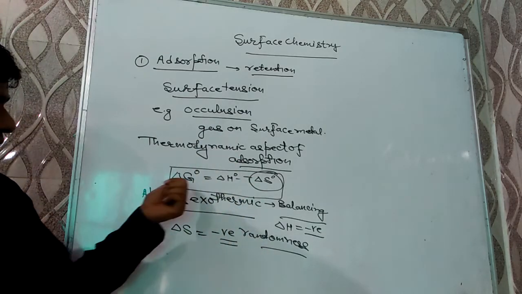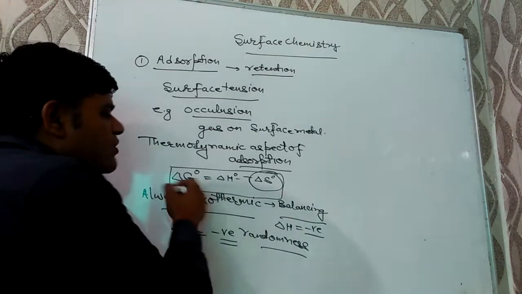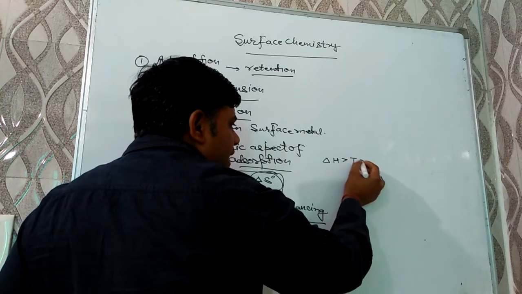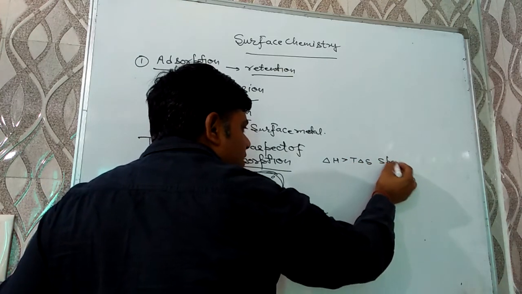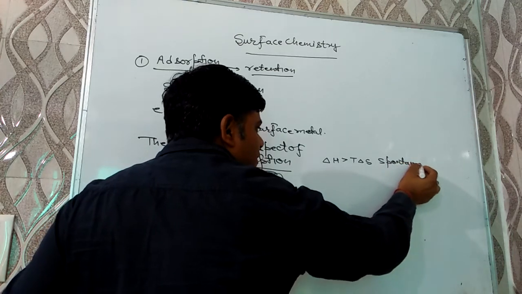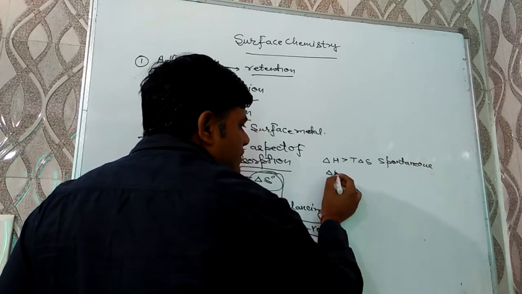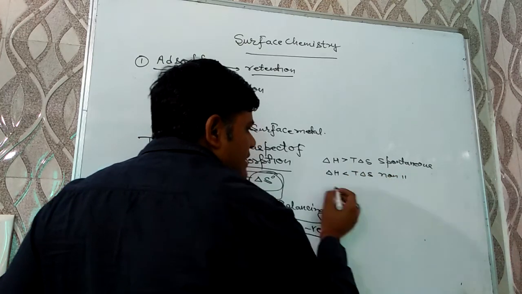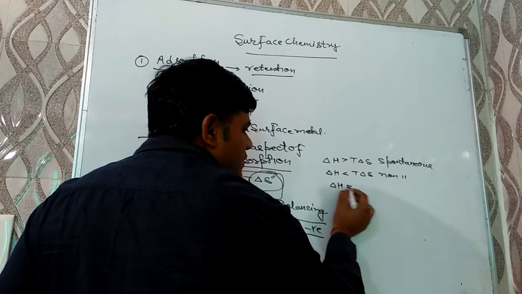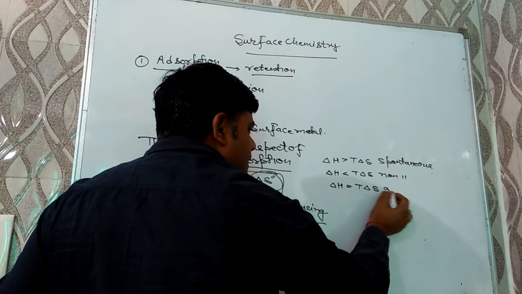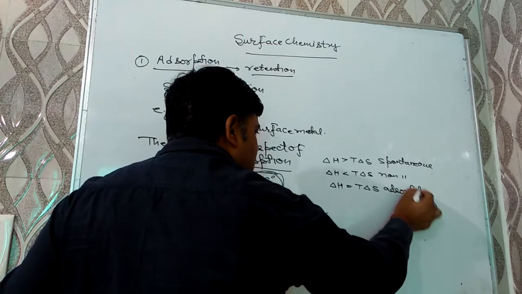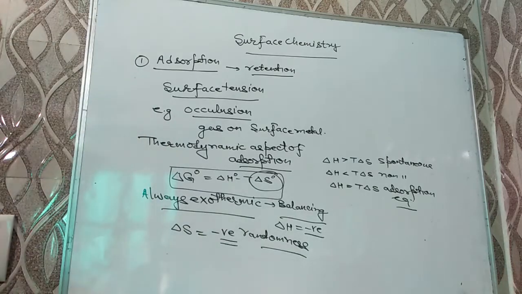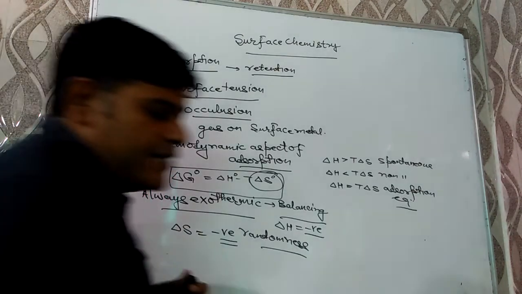Now we have to deal with the condition for which it should be spontaneous. If ΔH is greater than TΔS, then adsorption will be spontaneous, because then ΔG will be negative. If ΔH is less than TΔS, then the adsorption will be non-spontaneous. And if ΔH is equal to TΔS, then that condition is known as adsorption equilibrium.